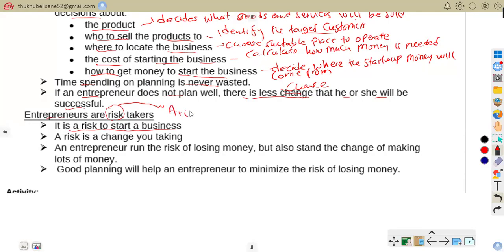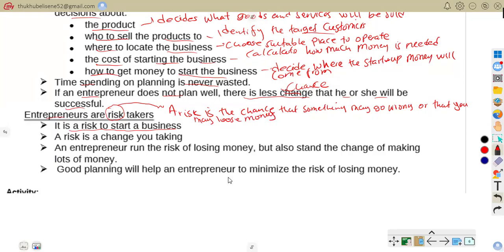A risk is the chance that something may go wrong, or that you may lose money. That's when I'm talking about a risk.